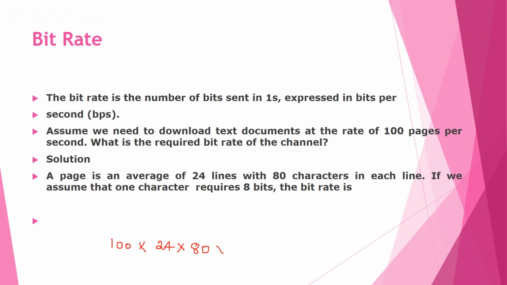We need 8 bits to represent each character. Therefore 1000 into 24 into 80 into 8, that is equal to 1.536 megabits per second. So this is the answer.